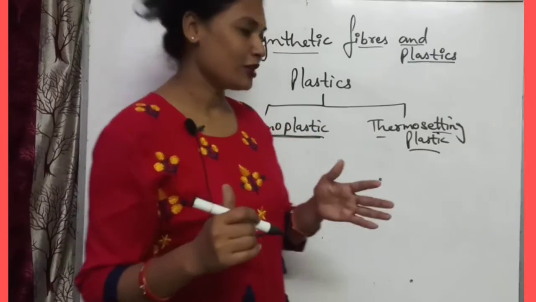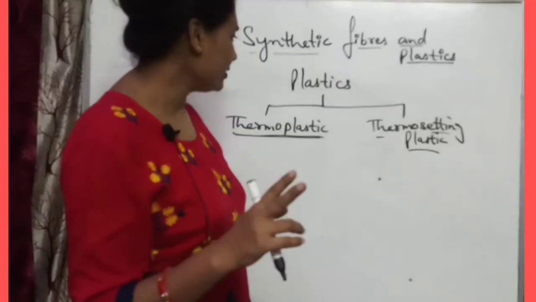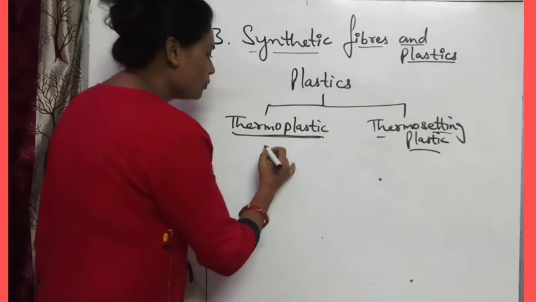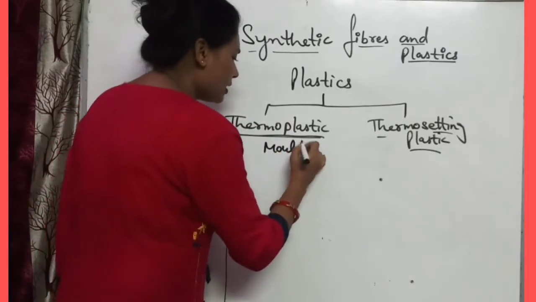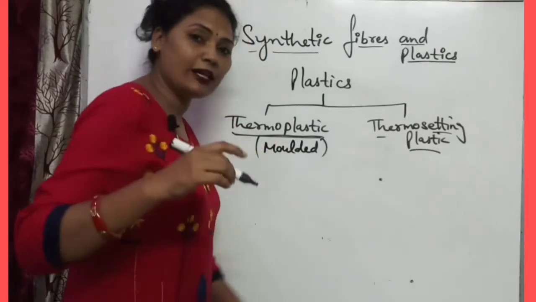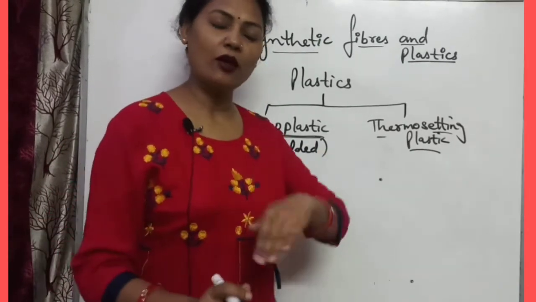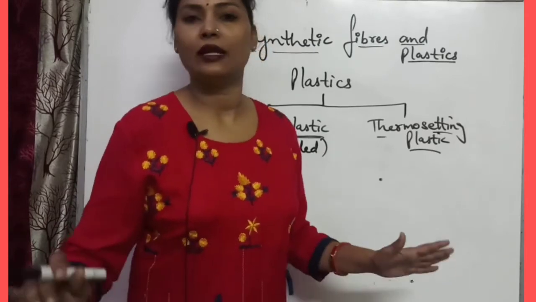Okay, so thermosetting and thermoplastic, two types of plastics are there. These are molded again and again by heating, and these are not molded again and again. Once they are formed, at that time they are molded, after that they are not molded again.